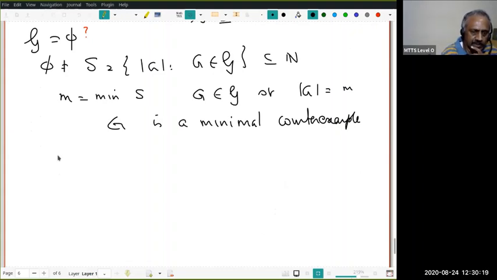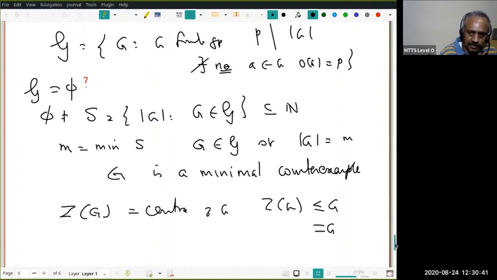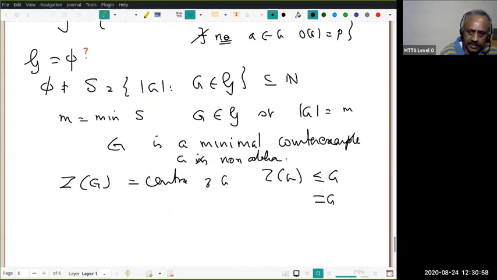Now let's look at the center of G. This is a subgroup of G. If it is equal to G, then G is abelian, and by the last theorem there is an element of order P inside G. That means G is not in script G. Therefore, G cannot be abelian. G is non-abelian.